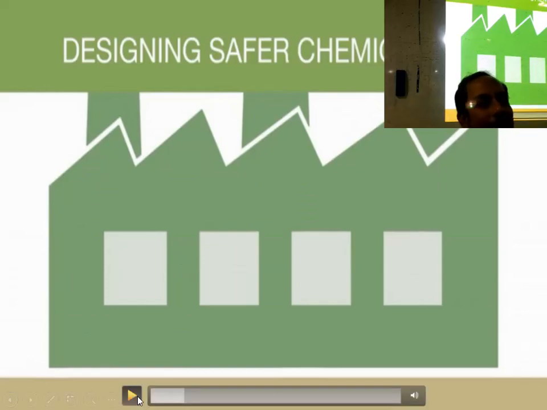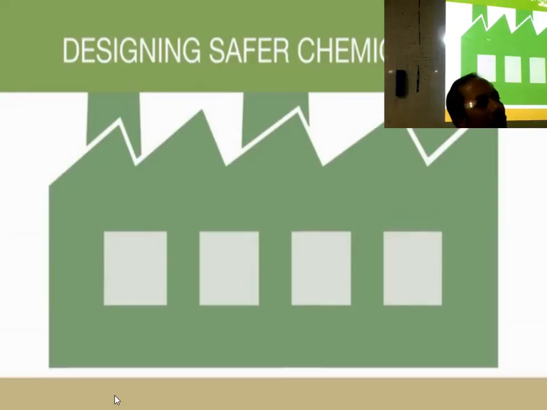So designing safer chemicals means that. Make some chemical which is stereoselective or stereospecific. Then this stereoselective or stereospecific one will give a better reaction, better efficiency. Cost, well, if you are not using it on a large scale, it is always costly. If you are using it on a very large scale, it will always be cheaper. A very common example, you go for a Xerox photocopy. One photocopy will cost how much? And if you take 100 photocopies, it becomes cheaper. So here it is also like that, everything.